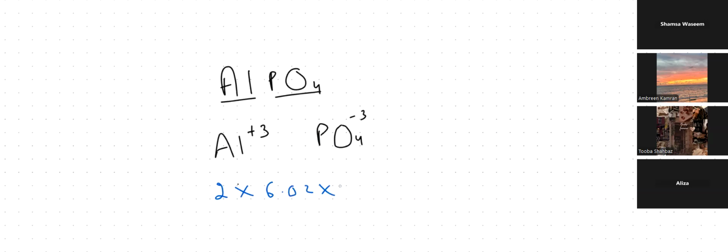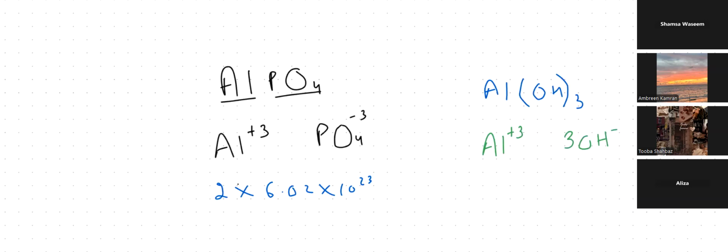I'm going to give you one more example. Just count. Aluminium hydroxide, okay? Right? Now see, it contains which ions? All of you can also try. Can we say that it contains one aluminium ion? Right? And OH thrice means it contains 3 hydroxide ions, right? So how many ions will be there, Aliza, Tuba, and Ambreen? 4. Right? Multiplied by Avogadro's number.